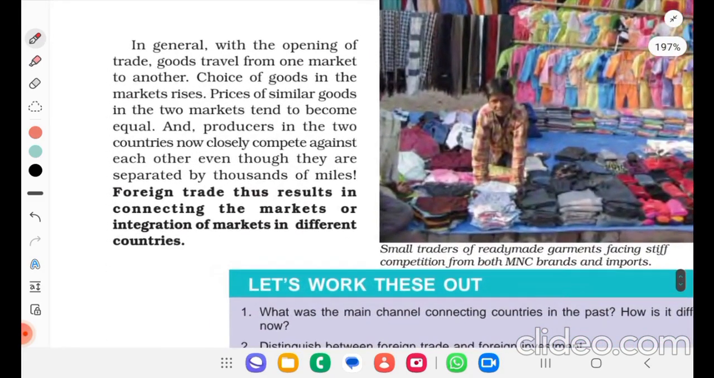In general, with the opening of trade, goods travel from one market to another. Choice of goods in the market rises. Prices of similar goods in the two markets tend to become equal, and producers in the two countries now closely compete against each other even though they are separated by thousands of miles. Foreign trade thus results in connecting the markets, or integration of markets, in different countries.